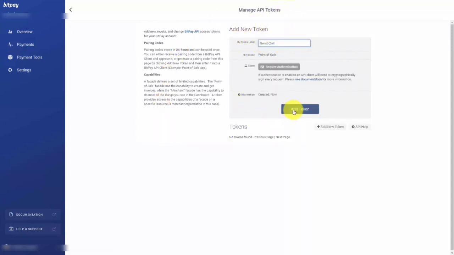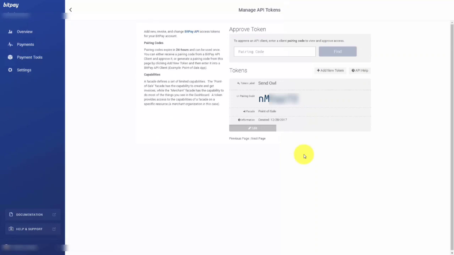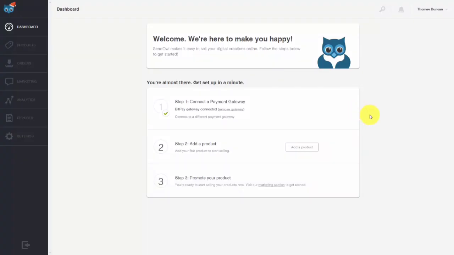You'll click Add Token. Obviously our pairing code is blurred out, but you will then copy that pairing code. You'll take that back to your SendOwl account. Once we've added the pairing code, BitPay will be connected to our SendOwl account, and we can then start collecting Bitcoin for our product sales.